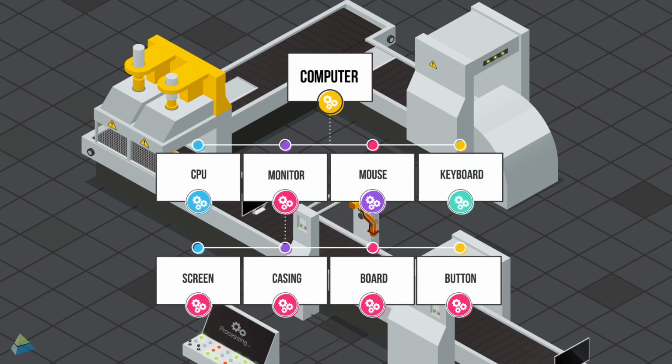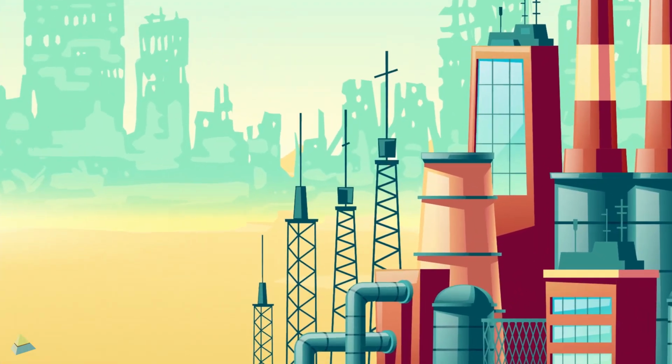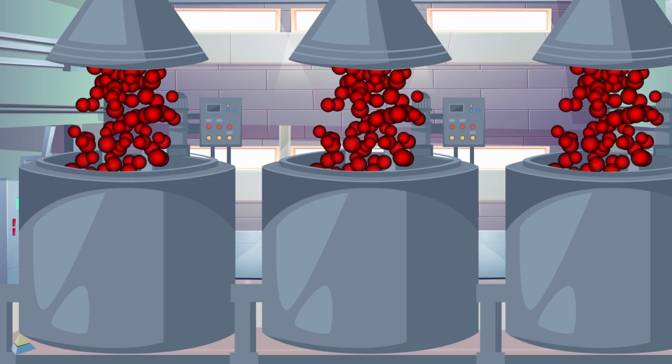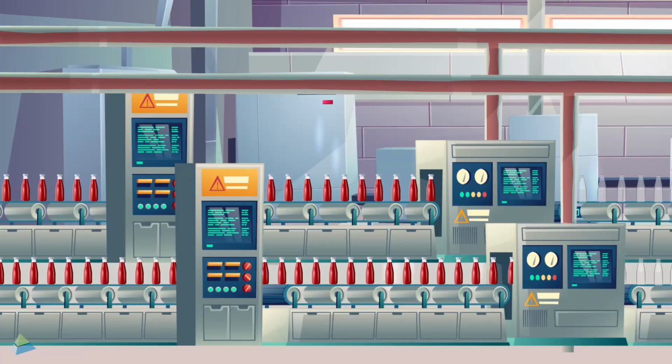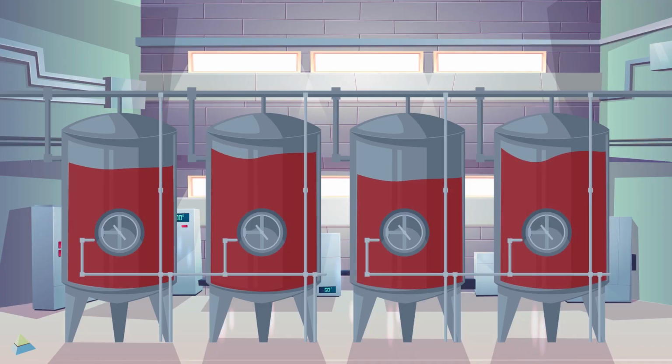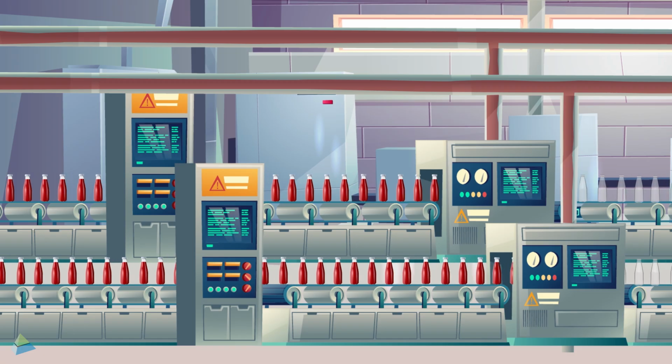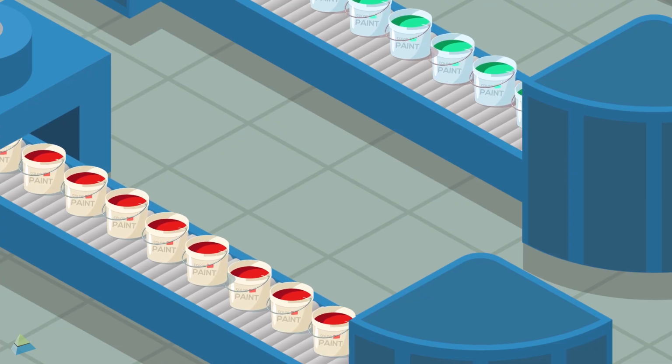On the other hand, process manufacturing involves production that adds value by forming, separating, mixing, filling, or performing chemical reactions in either batch or continuous mode. Examples include pharmaceuticals, food and beverages, chemicals, and paints.